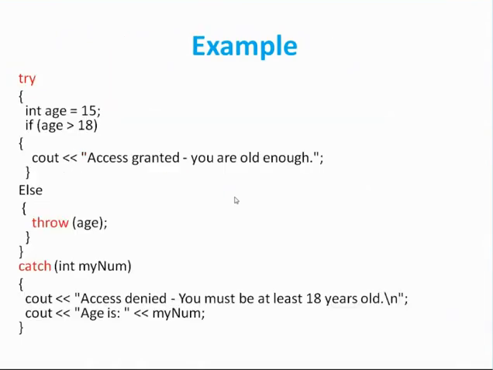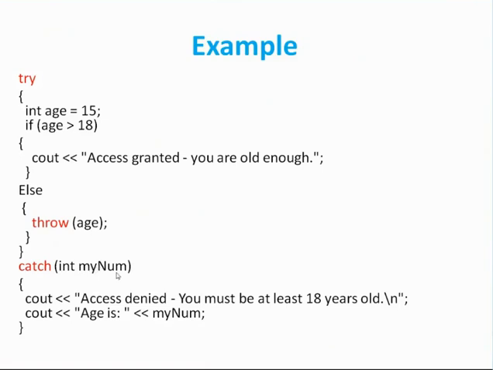This is another example. Here we have taken, in a try block, int age equal to 15. If age is greater than 18, then access granted, you are old enough. If the age is 17, is 17 greater than 18? No, so it will throw the exception.